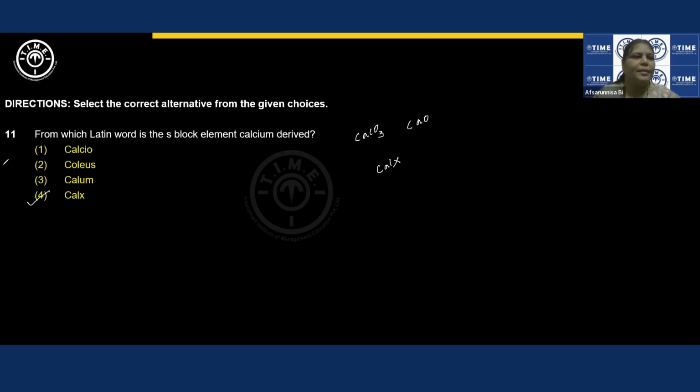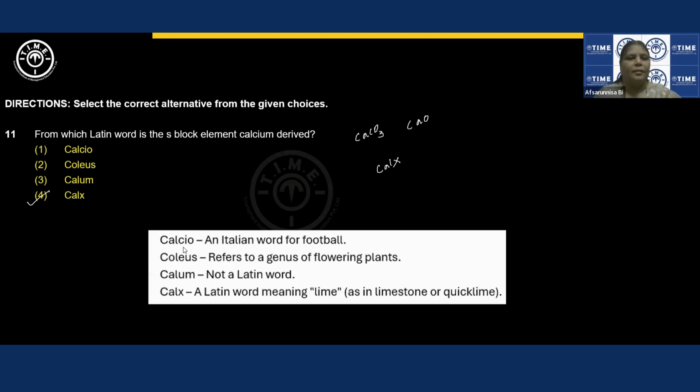And let us see this one. This is something which is related to football in Italian. In Italian, we consider this word as football. And this one refers to a genus of flowering plants. And this doesn't have anything to do with the Latin word. And this is the correct answer, right? The meaning of which is line in Latin.